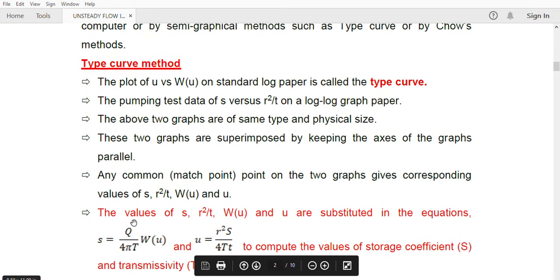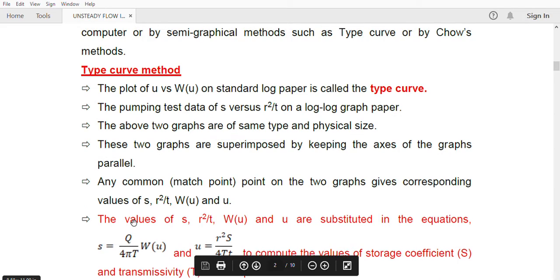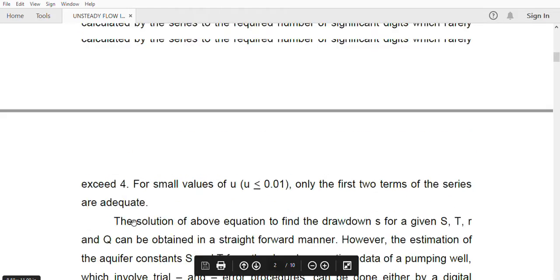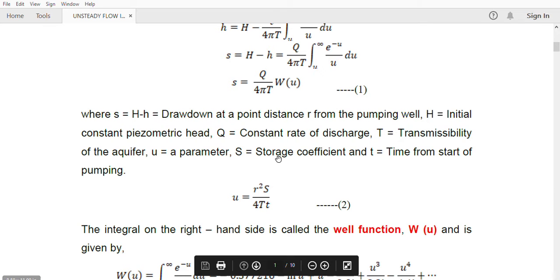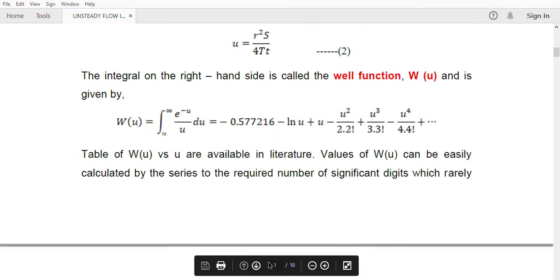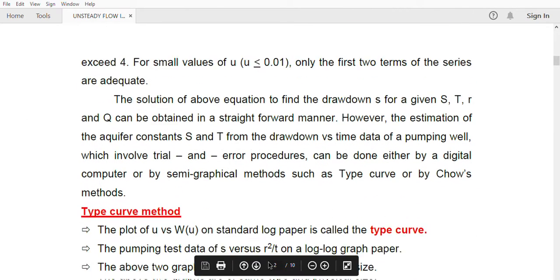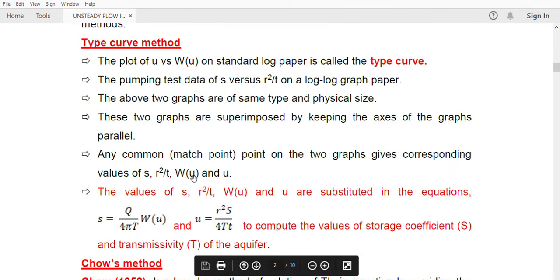So our base equation, I have already told you, these two equations were our base equations. From this base equation, all these four values obtained from here will be substituted in this base equation for getting capital S and capital T. W of u is known to you now.